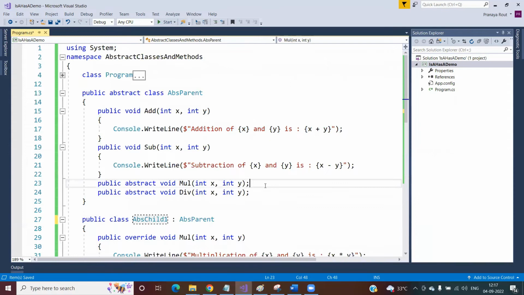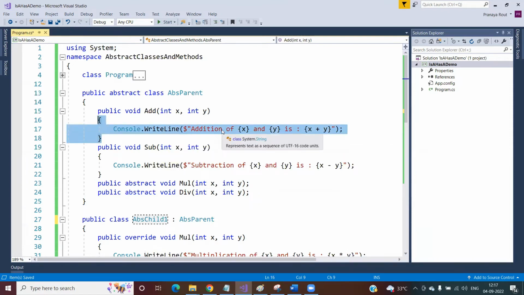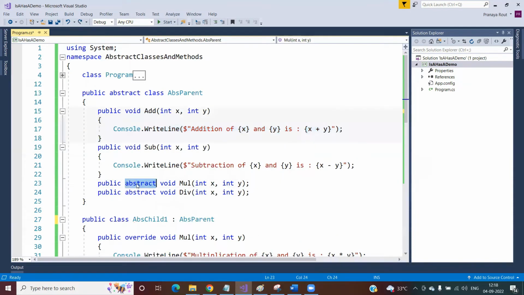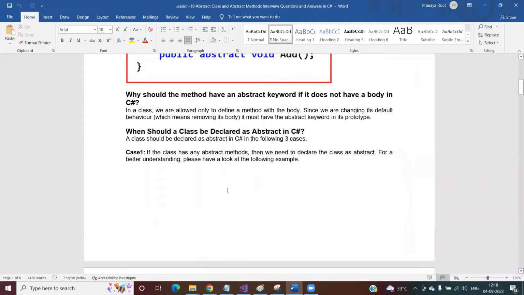But here we are changing this default behavior, which means we are removing the body of the method. If we are removing the body and putting a semicolon, then to differentiate that this is not a normal method, we need to use the keyword abstract, which specifically tells the compiler that this is just a method prototype. This method doesn't have any body. The body is going to be provided by the child classes. This is the method signature, ended with a semicolon. This is the reason why the abstract keyword is used whenever you are not providing the implementation.